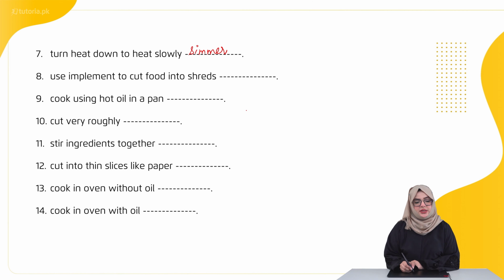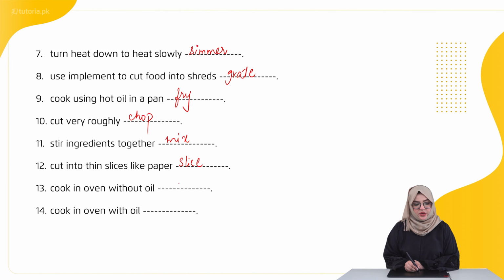Eighth is use implement to cut food into shreds. यहाँ grate आएगा. Ninth is cook using hot oil in a pan. You fry things that way. 10th is cut very roughly. यहाँ chop आएगा. 11th is stir ingredients together. So यहाँ पे you'll write mix. 12th is cut into thin slices like paper.